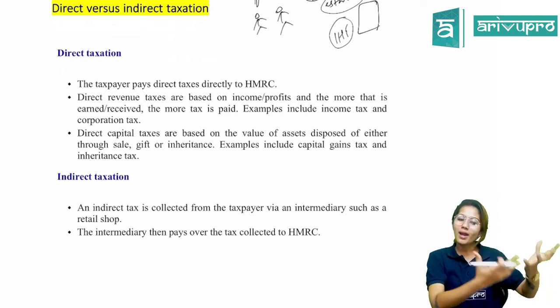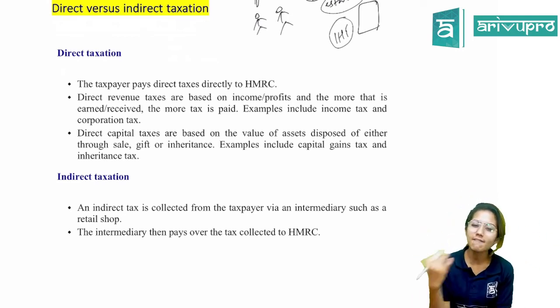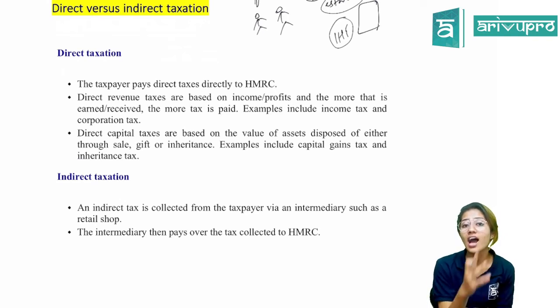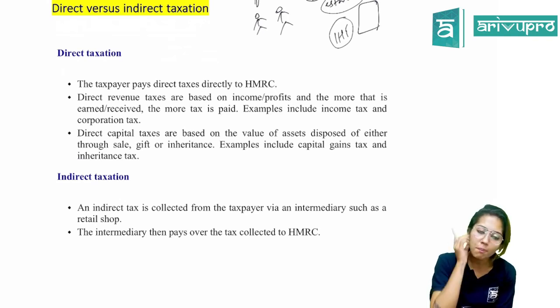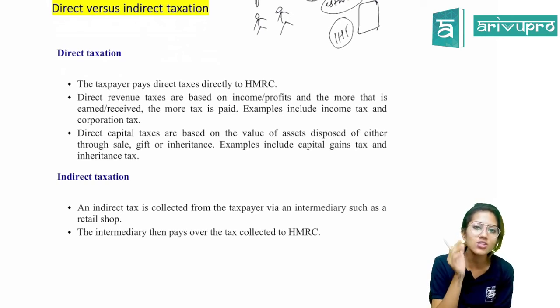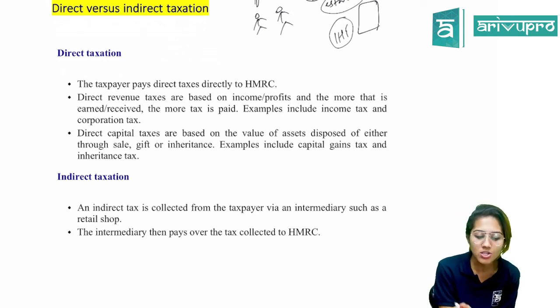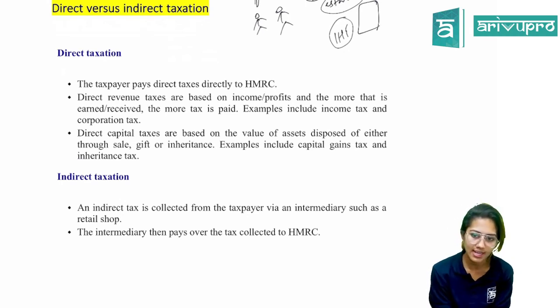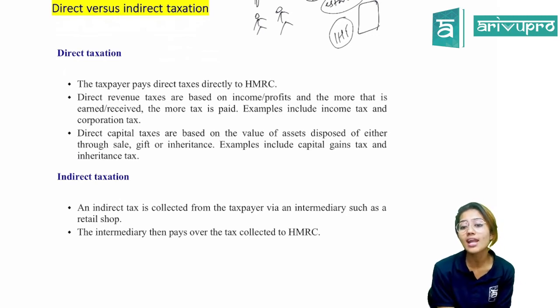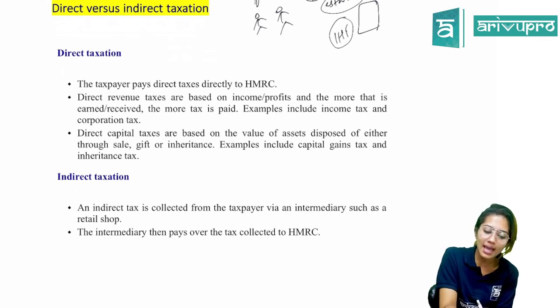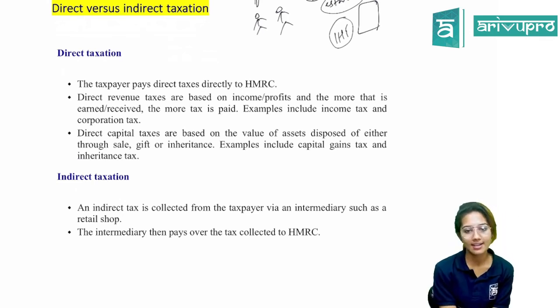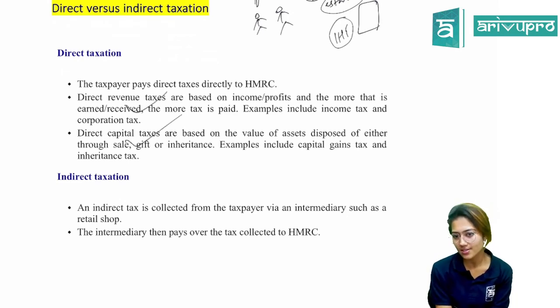When you inherit, you might inherit a house, or a factory, or a large asset of some kind. So that is why you'll have to pay inheritance tax on that. And since it's based on a particular asset, that is why you can call it a direct capital tax. If it's based on your income, you can call it direct revenue tax. But if it's based on an asset, then you should call it direct capital tax. Both revenue tax as well as capital tax together form the direct taxation. Is that clear? So both these types of taxes are directly paid to the HMRC. Is it clear?